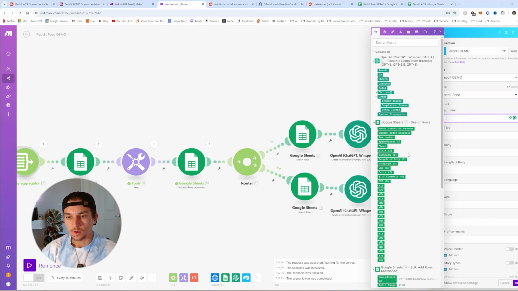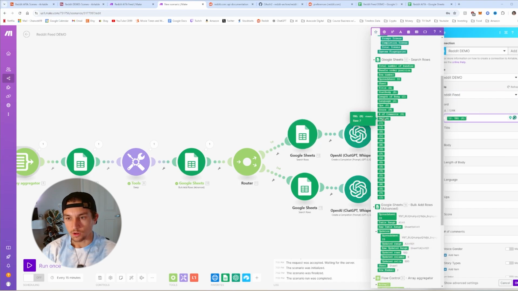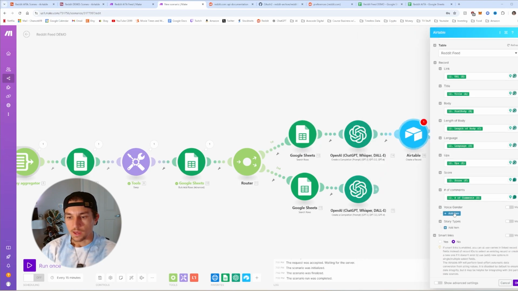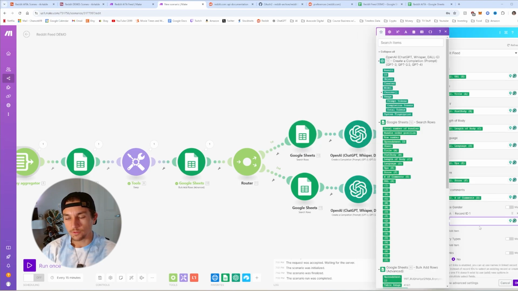Okay, the link, you will be using the URL like that. Title will be title. Body will be post body. Length of body will be length of body. Language, ups, score, number of comments, and then voice gender and story types. So for these two, I'm manually choosing that.